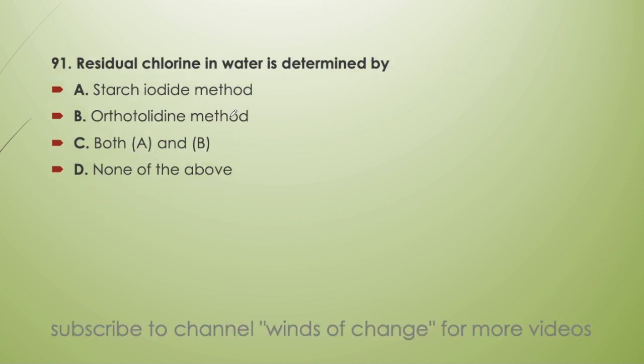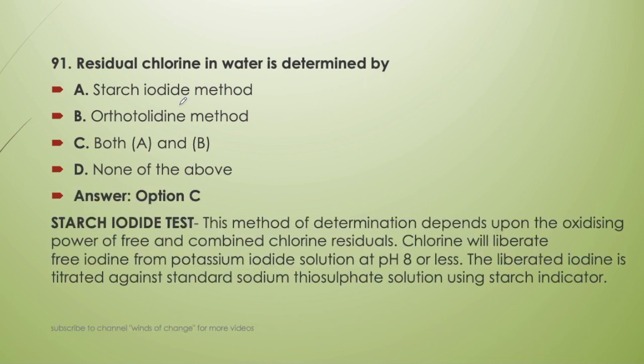Next question, residual chlorine in the water is determined by, we have already seen it, starch iodide method or orthotolidine method, or both A and B, or none of the above. Since orthotolidine we are confirmed about, there is another method to determine it, that is the starch iodide method. So answer will be C, that is both the methods can be used to obtain residual chlorine in water. We have mentioned these in the video of water supply engineering revision, you can watch it on this channel only.